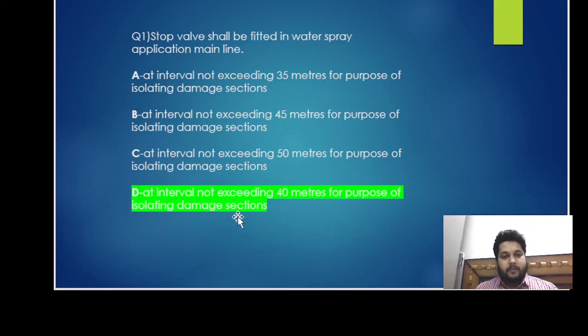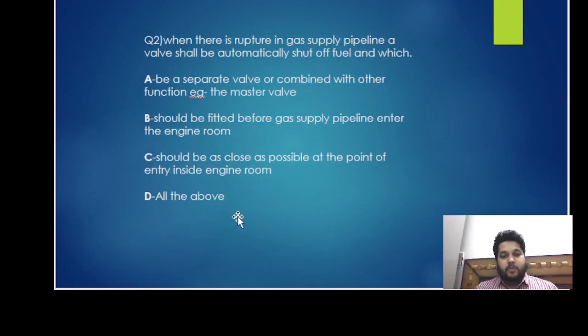Okay, moving further. Question 2: when there is a rupture in the gas pipeline, a valve shall be automatically shut off. Fuel and which? A, separate valves or combined with other functions, for example master valves. B, fitted before the gas supply pipeline enters the engine room. C, should be as close as possible to the point of entry inside the engine room. D, all the above. Let's see what the IGF Code says.